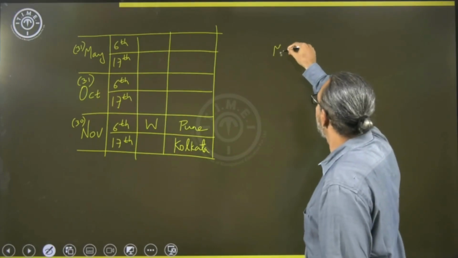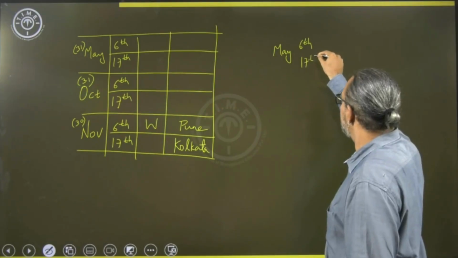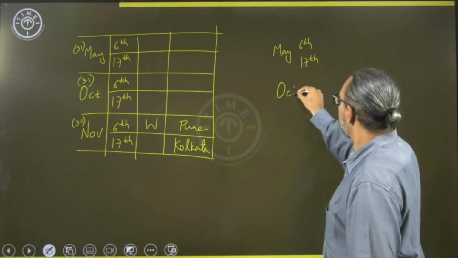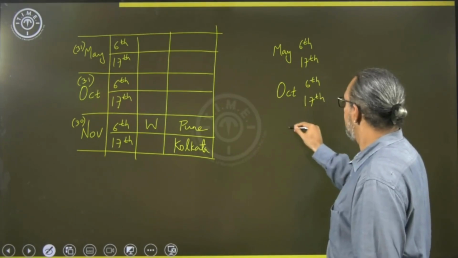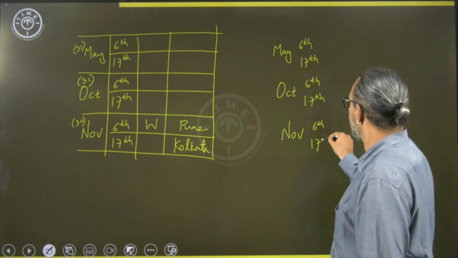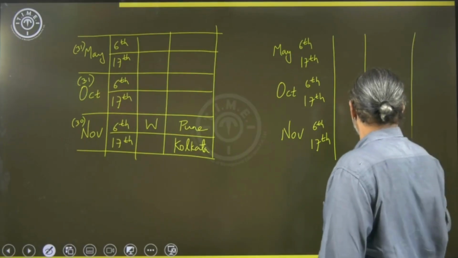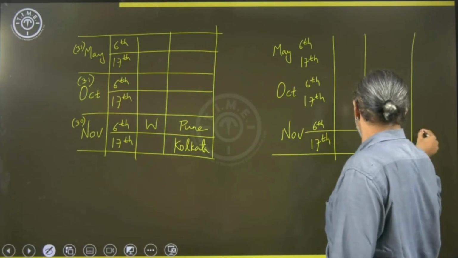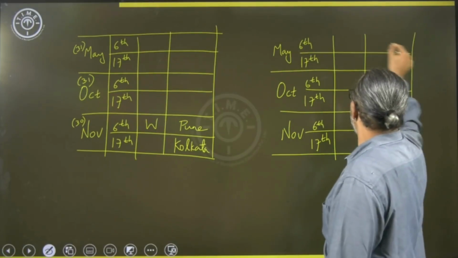So, we have May 6th, 17th, October 6th, 17th and November 6th, 17th. Person and the city. Let us look into this case as well parallelly.